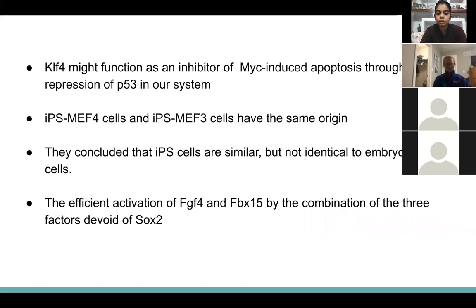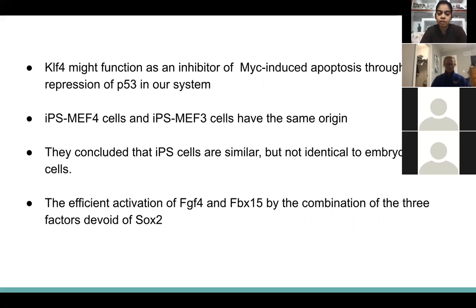So then biochemical and genetic analysis of induced pluripotent stem cells in this study found that KLF4 might contribute to the activation of NANOG through p53 repression, and it might function as an inhibitor of MYC-induced apoptosis through the repression of p53 in the system.